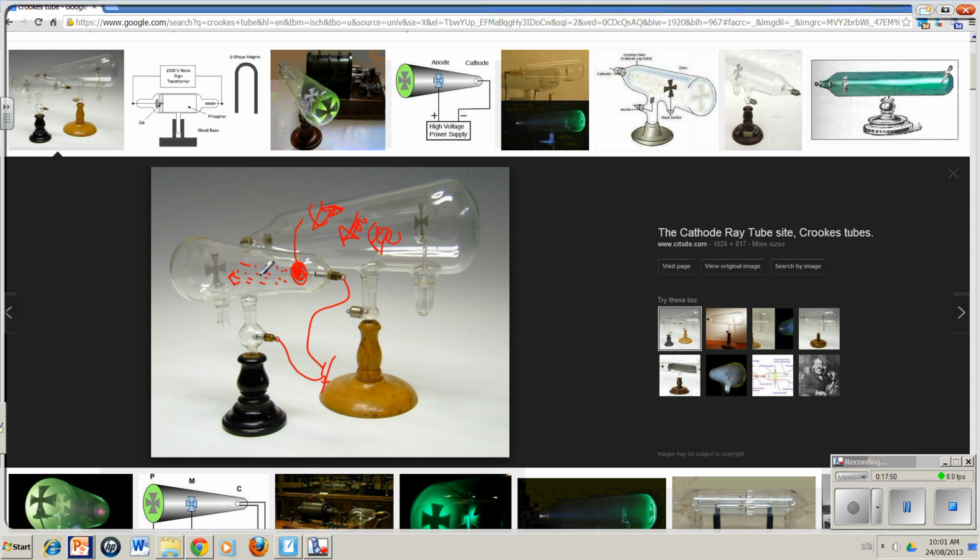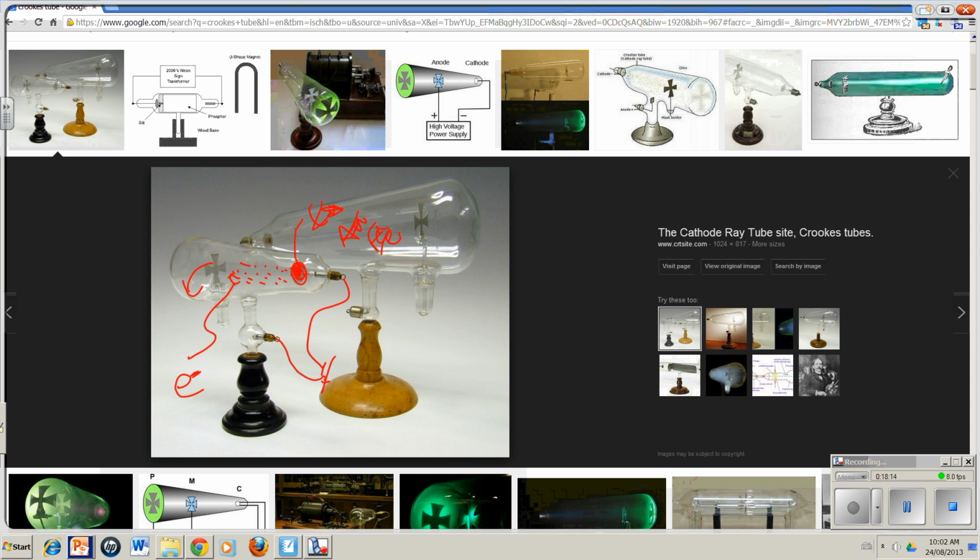And these particles had certain properties. They were very small, they were very fast, they moved in straight lines, and they had mass, because they could knock things down, like this target here. They could make that fall over. So it wasn't light that they had discovered here, but tiny little particles. And it turns out that these little particles we now know are electrons, all right?